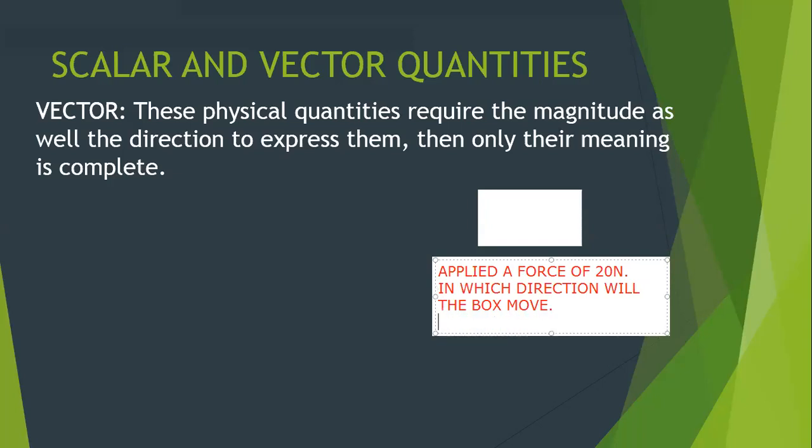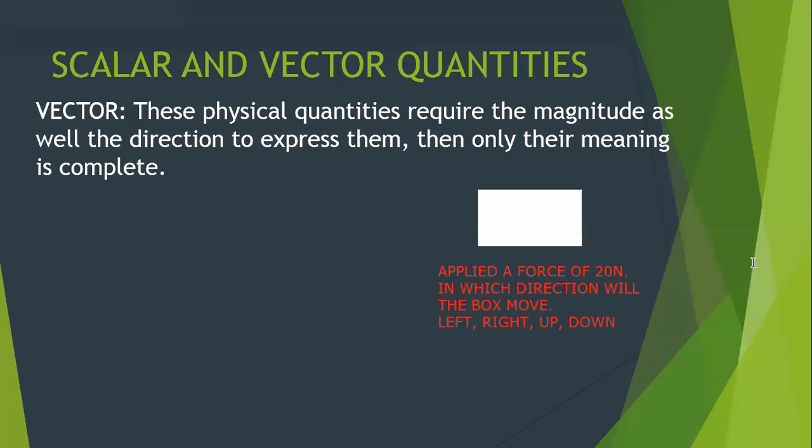Your options are left, right, up, down. In which direction will it move?